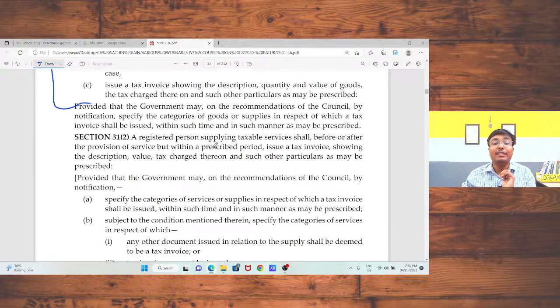A registered person supplying taxable services shall issue the invoice before or after the provision of service but within a prescribed period. So in case of service, when I am going to provide the service, I need to issue the tax invoice. But there is a prescribed limit available in different cases. If I am talking about the works contract point of view, as an architect, I am providing services in a project. In that case, after completion of that project, I need to raise the invoice. So the time will be based on the agreement.